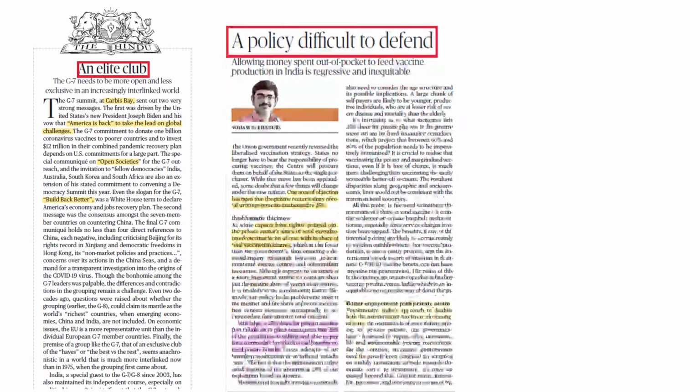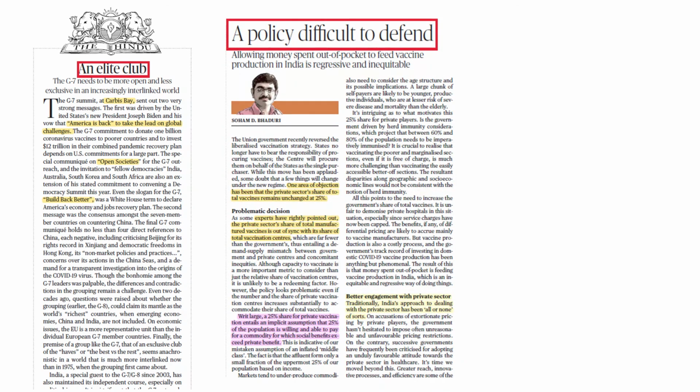The next article is "A policy difficult to defend." Here they are talking about coronavirus, allowing money to be spent on a package to feed vaccine production in India, regressive and inequitable. We have to see this clearly. Already 2 days back we saw in the newspaper that 25% of the private hospitals provide vaccination free to the citizens, and 75% will be by the central government.